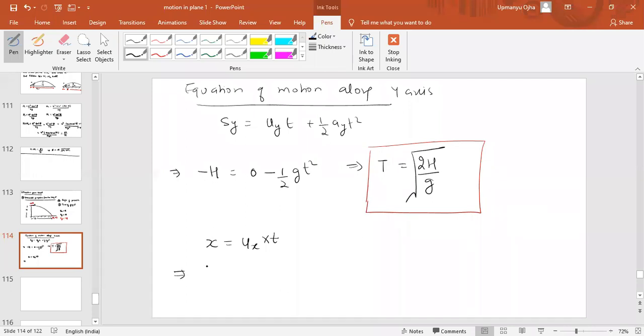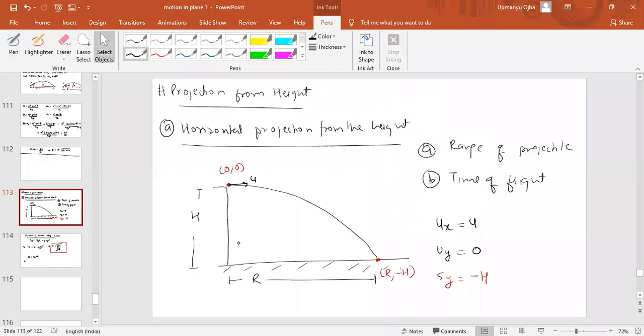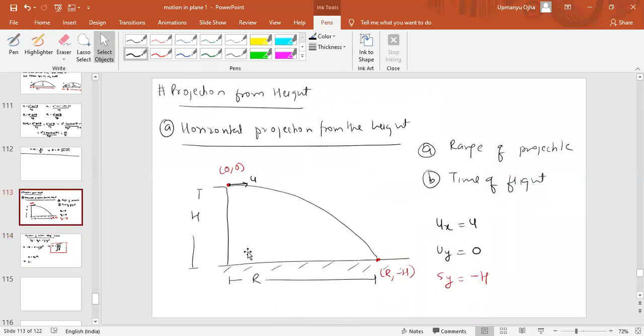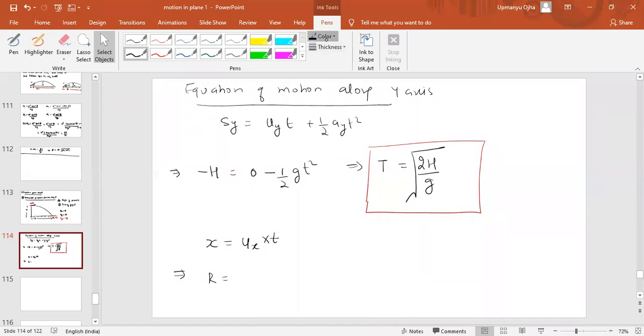So the horizontal displacement, which is the range, must be equal to ux. Now ux is how much? It is u, because the body has been thrown horizontally. So it should be u into the time of flight, which is root of 2h by g. That is the range of the projectile when we throw it horizontally. Okay, fine.